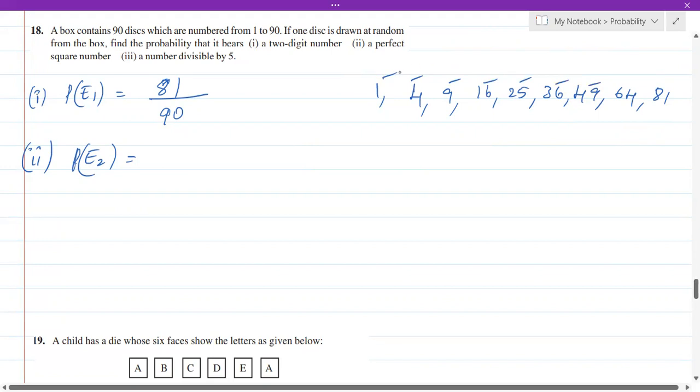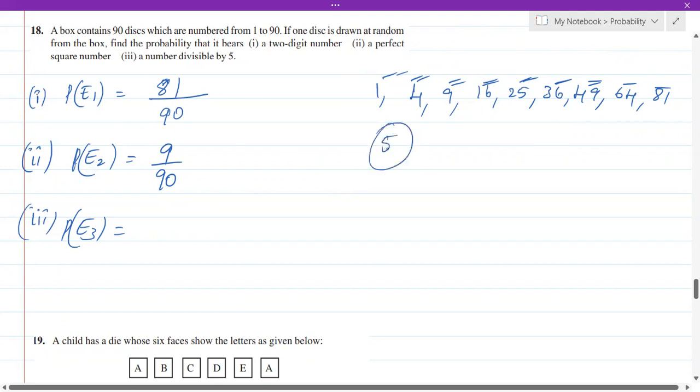So these are the discs that are perfect squares. So totally we have got 1, 2, 3, 4, 5, 6, 7, 8, 9. So we have got 9 discs out of 90 which have perfect squares. Coming to the next one, P of E3, probability of event 3, a number divisible by 5. So the discs which have numbers that are divisible by 5.